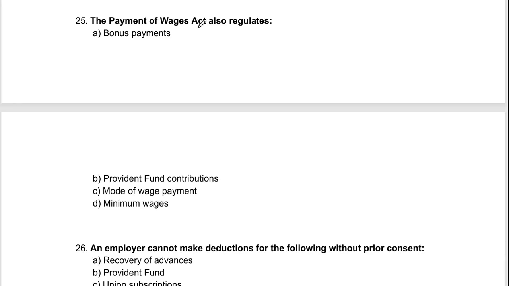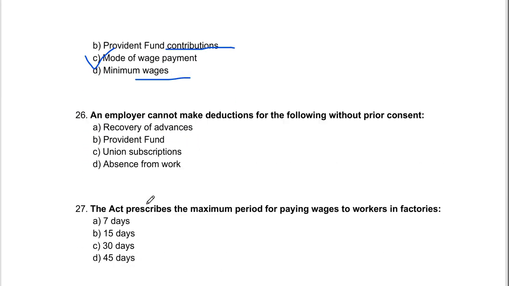The Payment of Wages Act also regulates bonus payments, provident fund contribution, mode of wage payment, minimum wages. See, for bonus payment, the Payment of Bonus Act is there. For provident fund contribution, the Employees Provident Fund and Miscellaneous Provisions Act is there. For minimum wages, the Minimum Wages Act 1948 is there. So what does it regulate? It regulates the mode of wage payment only.